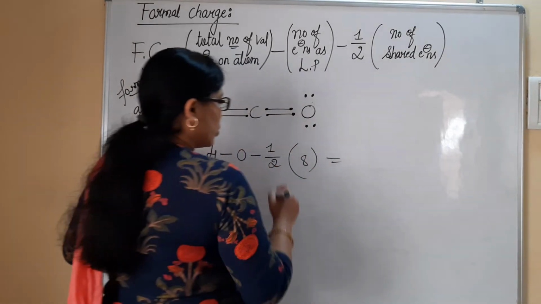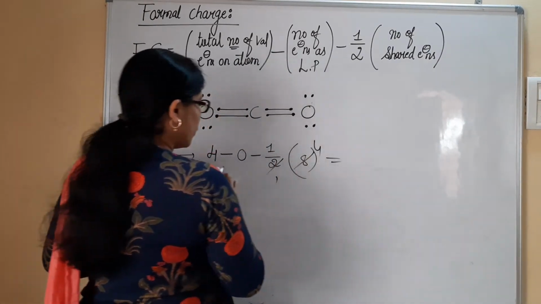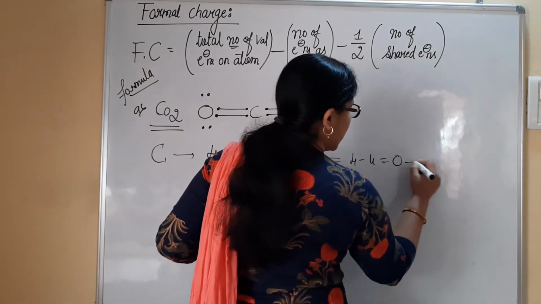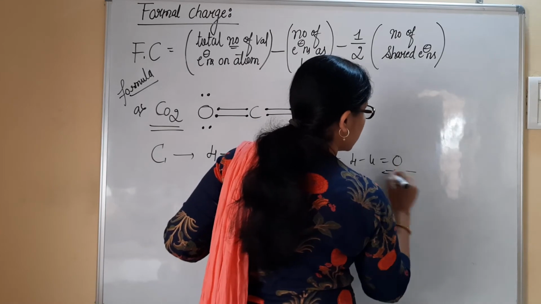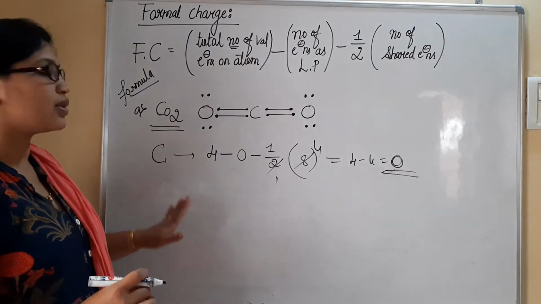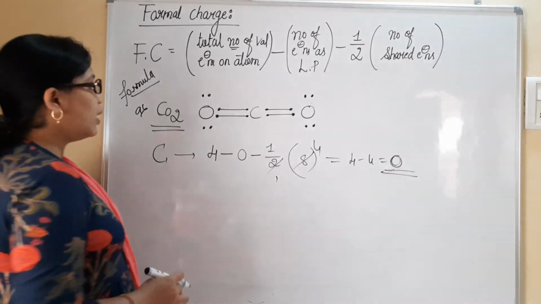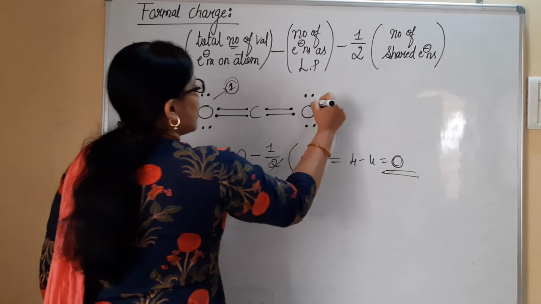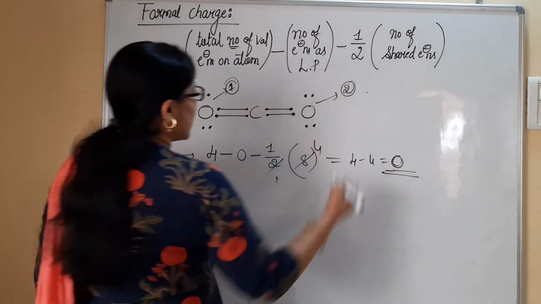Now, 4 minus 4, it is 0. It indicates that there is no charge on the carbon atom. Carbon atom doesn't possess any charge. Similarly, let us consider the charge on the first oxygen atom and the second oxygen atom.